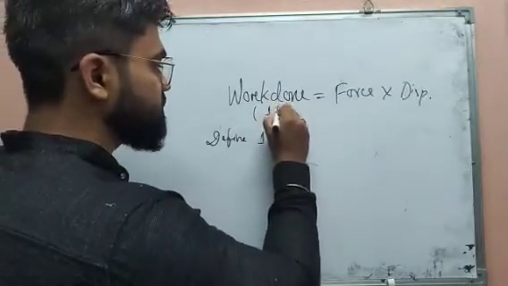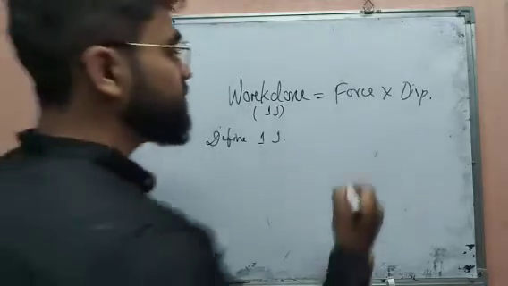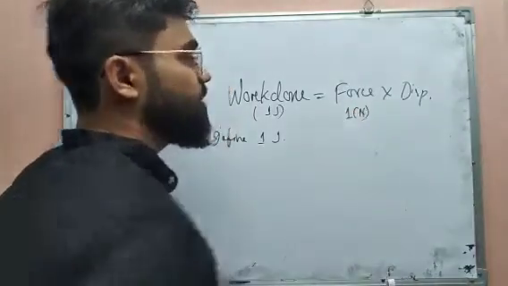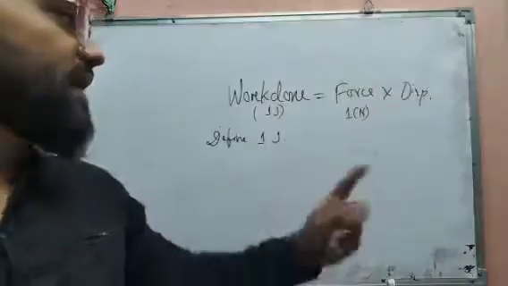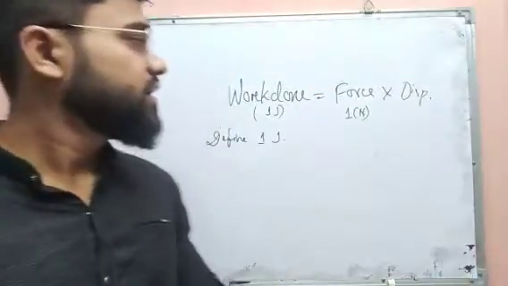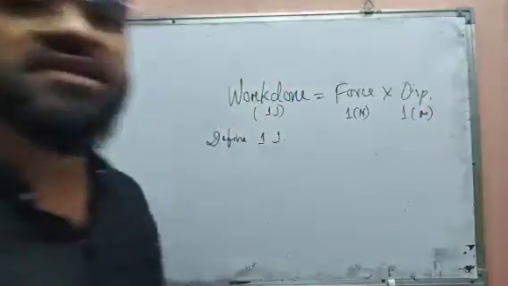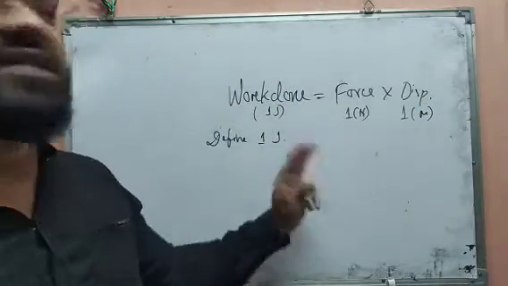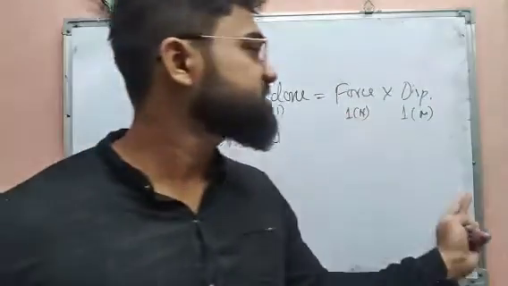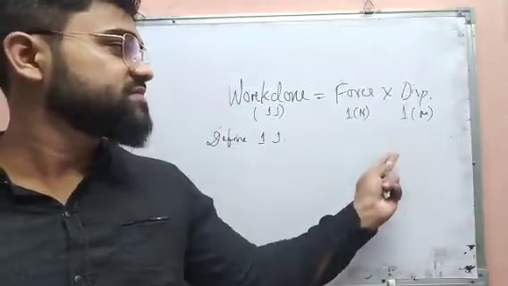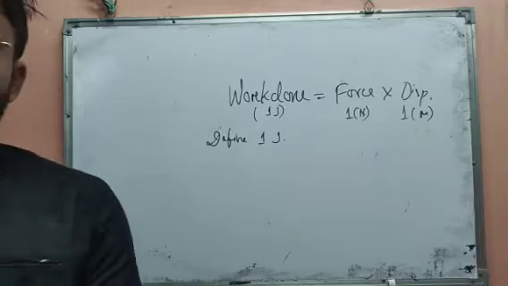You have to give the answer like this: when 1 Newton force is applied over an object, or by an object on another object, and makes a displacement of 1 meter, then 1 joule of work is said to be done.